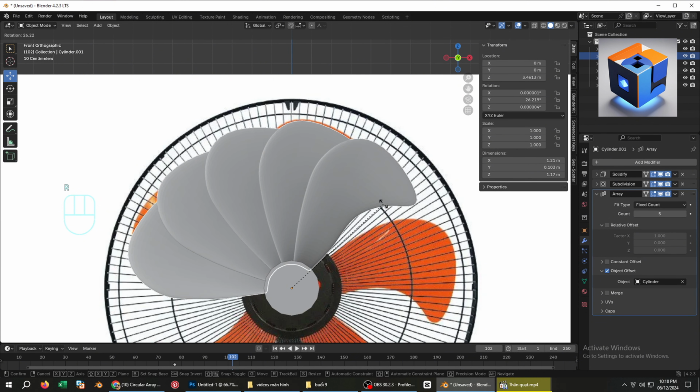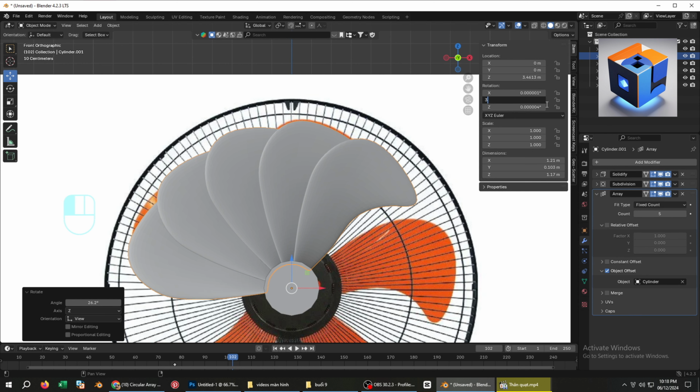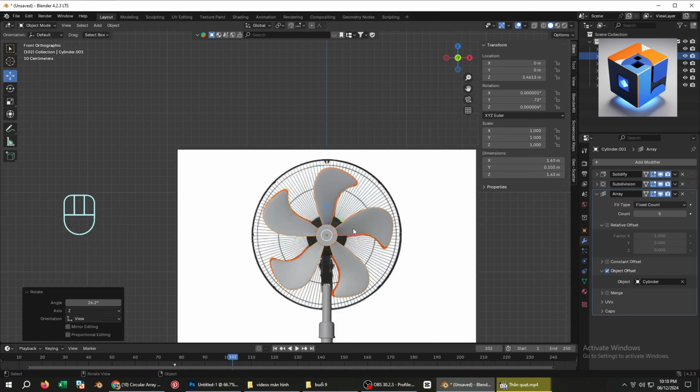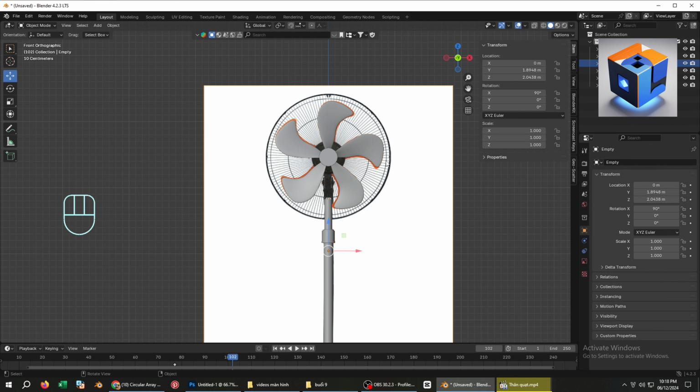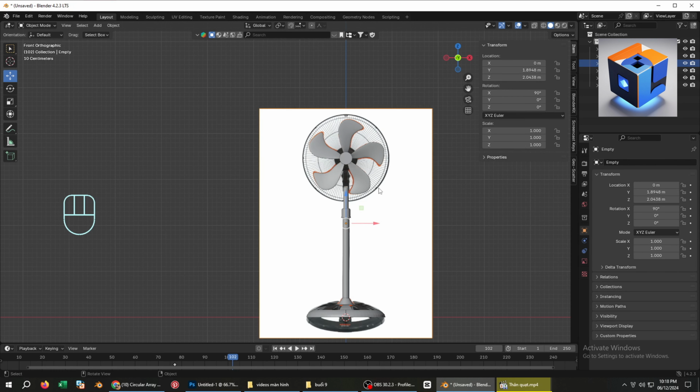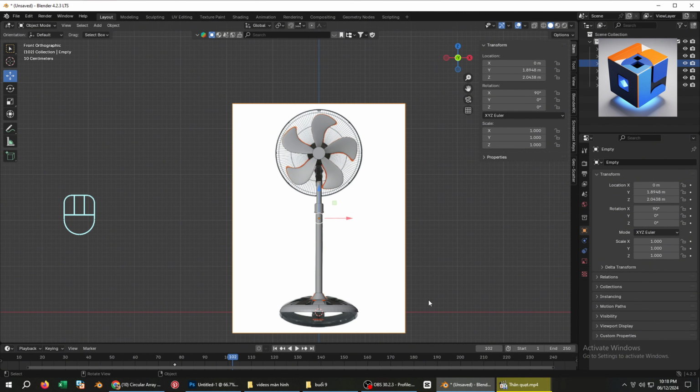Press R and adjust with the mouse to see the changes. In the rotation settings, divide 360 degrees by the number of blades to calculate the rotation angle for each blade. Once the fan blades are complete, we'll move on to creating the protected cage for the fan.